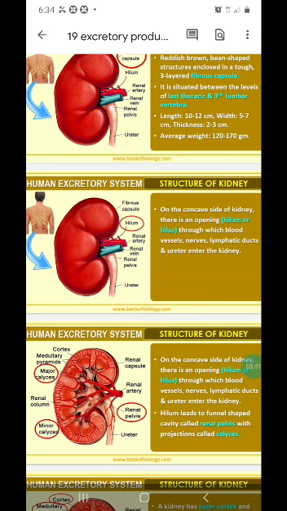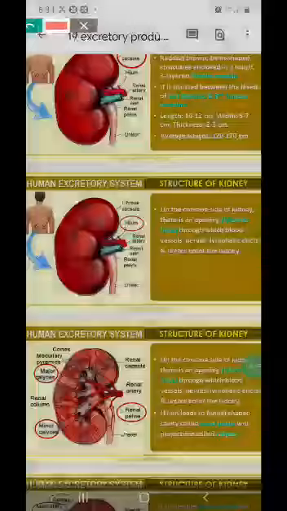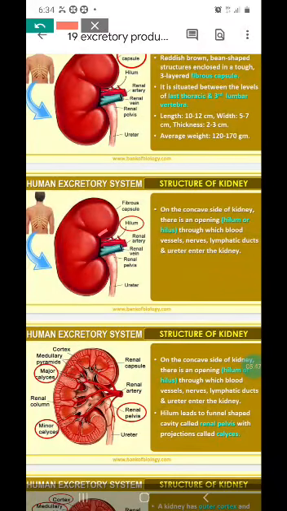Okay, on the concave side of the kidney there is an opening called the hilum or hilus, through which the blood vessels, the artery, the main vein, the lymphatic vessel, and also the ureter come out. It is a depression-like structure through which all these vessels enter inside the kidney.